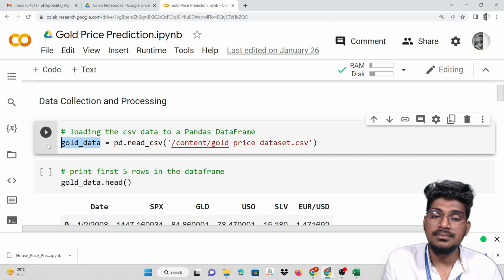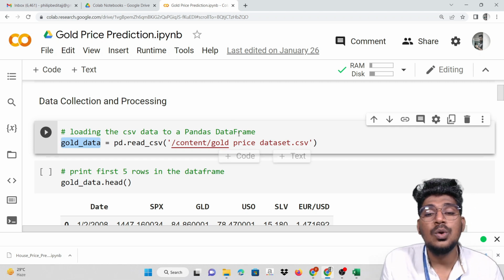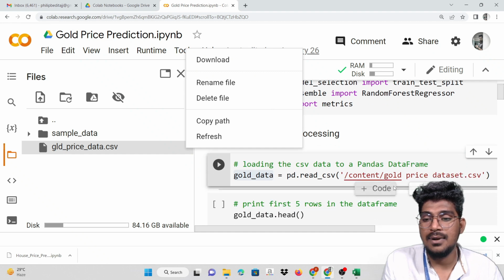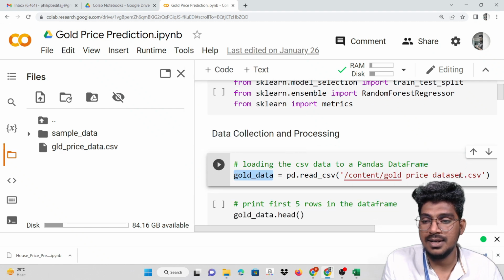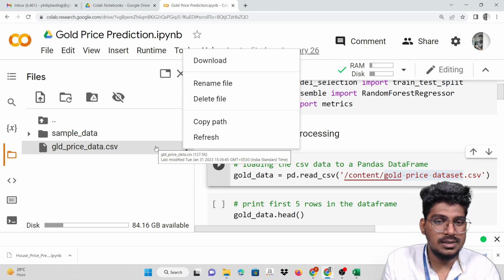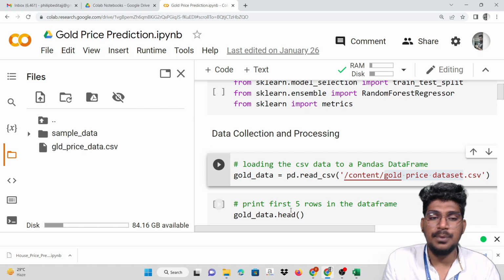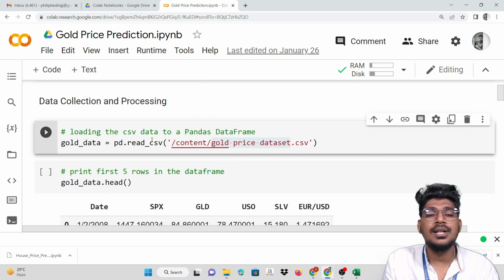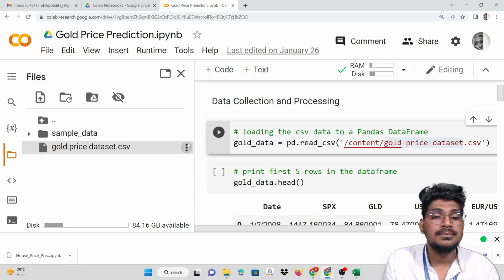So gold data, okay, gold data equals pd.read_csv, gold price data set. You need to change the data name here. For example, this is the data set name, am I right? So like this only you can upload it. Actually, I uploaded it in a different way. This is how you can upload it: gold data is equal to pd.read_csv, then copy the path here and paste it here.